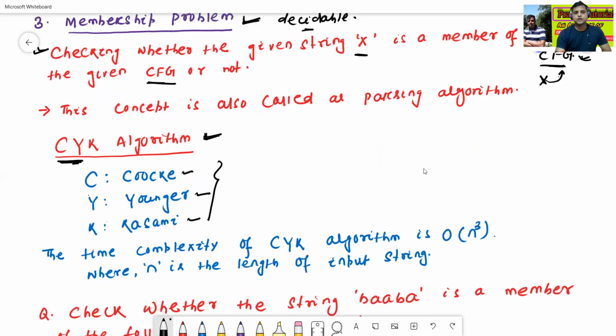The time complexity of the CYK algorithm is generally order of n cubed. What is n? n is the length of the input string. Now we'll see the CYK algorithm, and one more concept: this is also called a parsing algorithm.